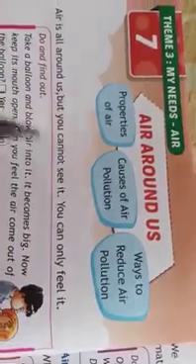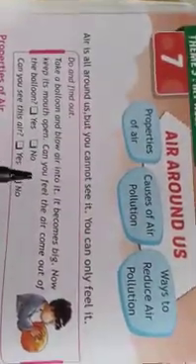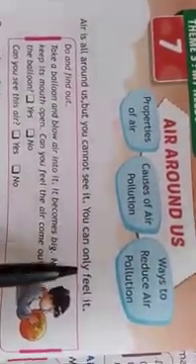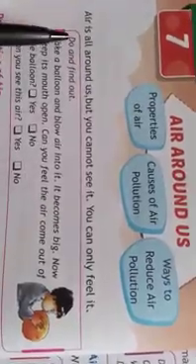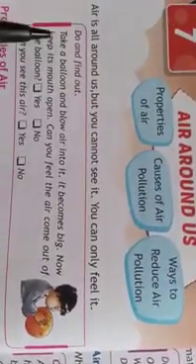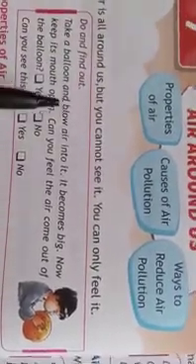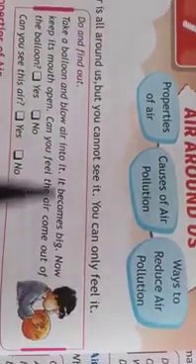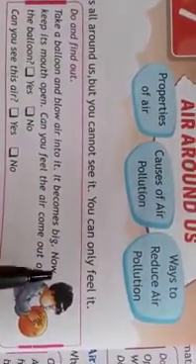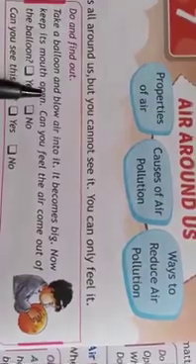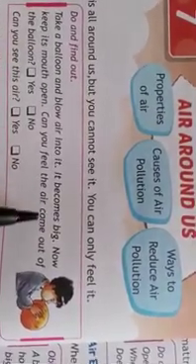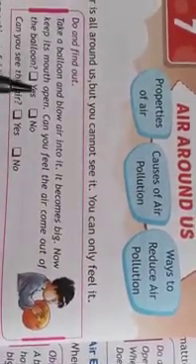Now, here is a very small experiment which will tell you that you can only feel the air. Do and find out. Take a balloon and blow air into it. It becomes big. Now, keep its mouth open. Can you feel the air come out of the balloon? Yes or no?